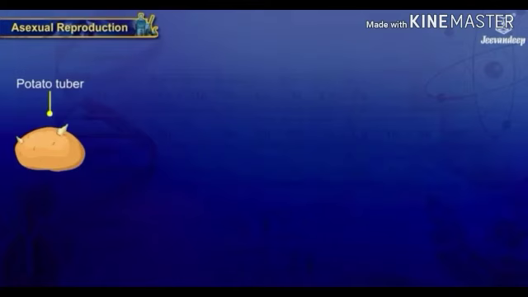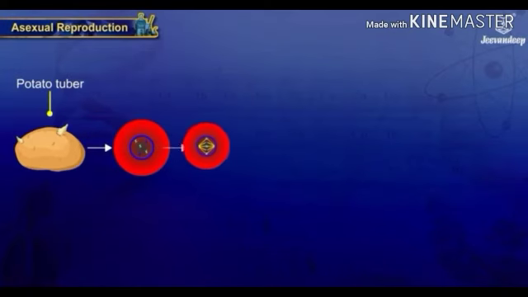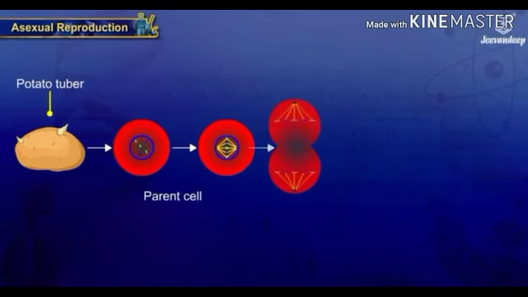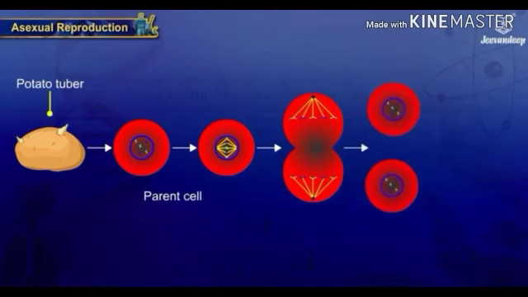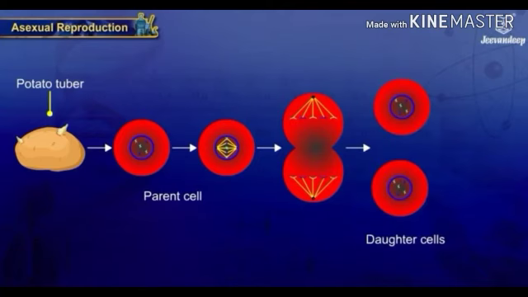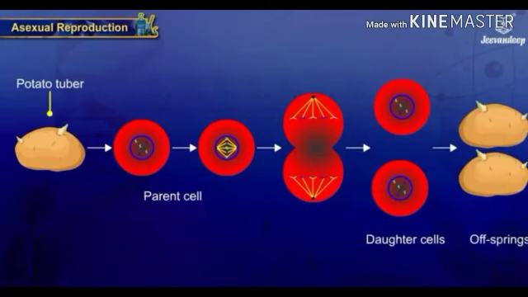Asexual reproduction is a mode of reproduction in which there is a simple division and only one parent is involved. The cells divide and there is no fusion of gametes, so the offspring are genetically identical to the parent.